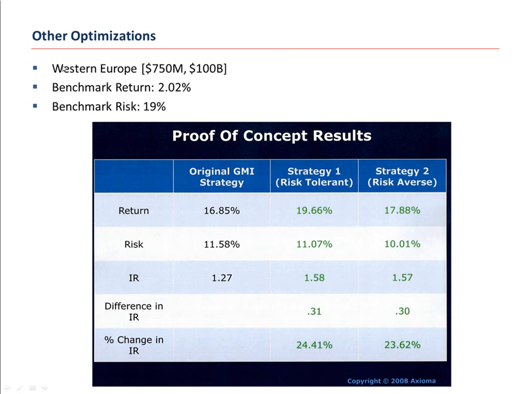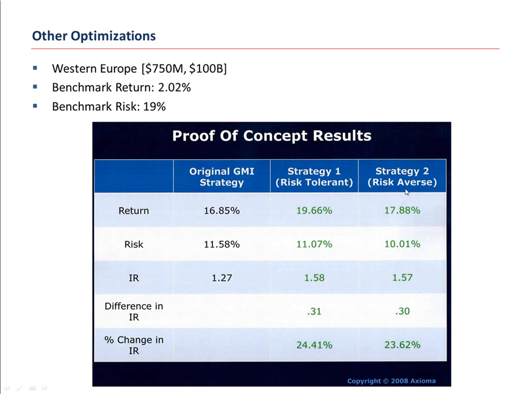Again, this is the large cap Western European world between 750 million euros and 100 billion euros. That benchmark returned 2.02% per year, compounded annual growth rate, and the benchmark risk was 19%. I optimized a portfolio here with a little less tight constraints, found a portfolio which returned 19.66% with 11.07% risk, yielding an information ratio of 1.58. The original information ratio we saw on that highly strict optimization was 1.25.